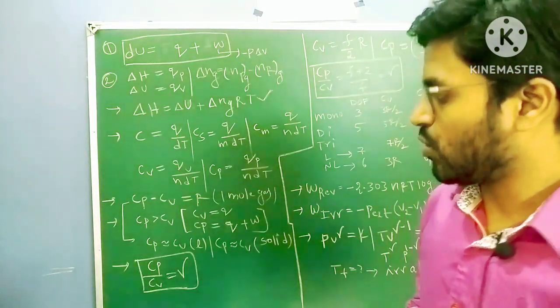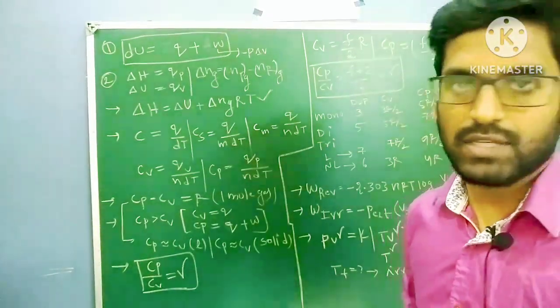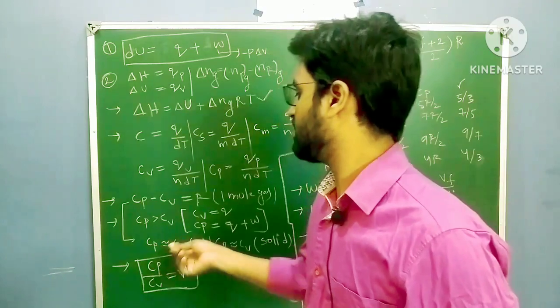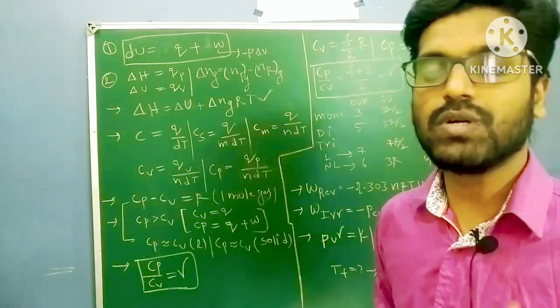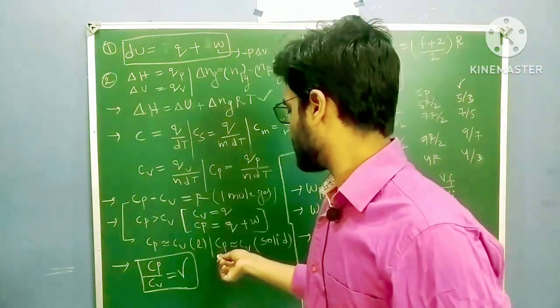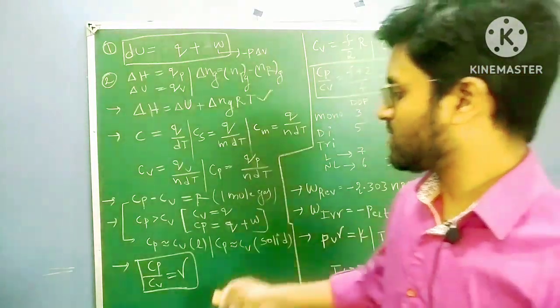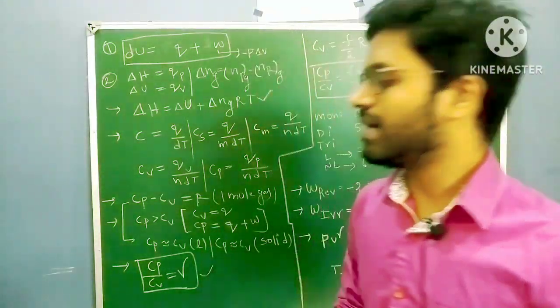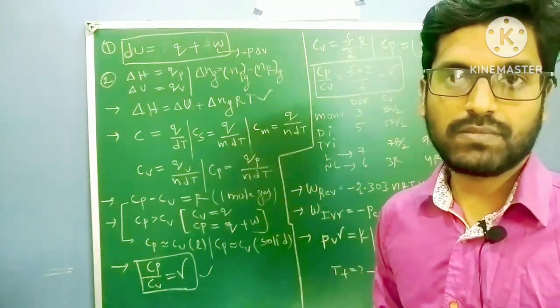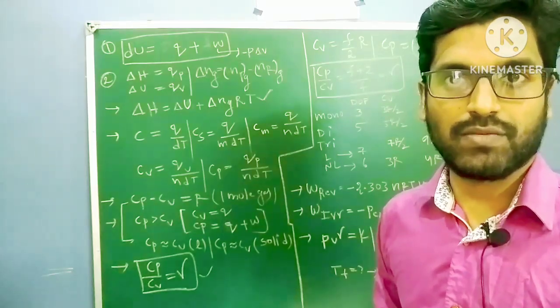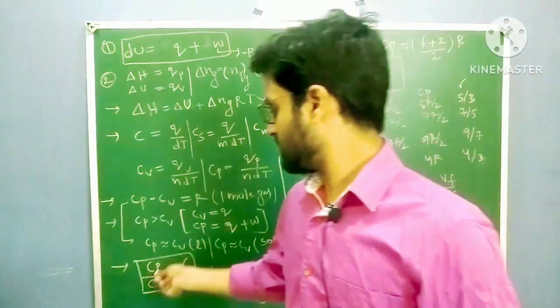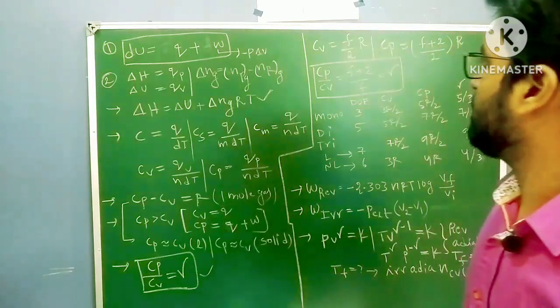For liquid or solid, Cp is approximately equal to Cv. And for solid also, Cp is approximately equal to Cv. Next very important formula, Cp by Cv equals gamma. I think this is the Poisson's ratio, right? Yes, Cp by Cv equals gamma. So this is very important.